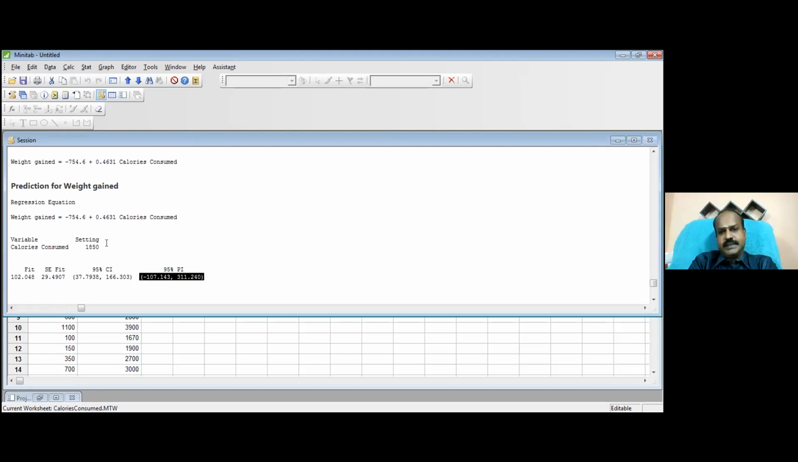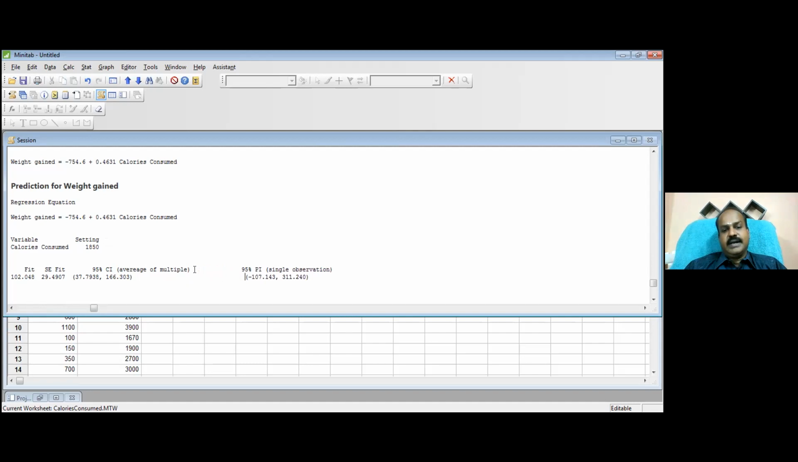PI is prediction interval. And there is a difference between confidence interval and prediction interval. Prediction interval is the expected value for a single observation, whereas confidence interval is the expected value of the average of multiple observations. What is the difference?